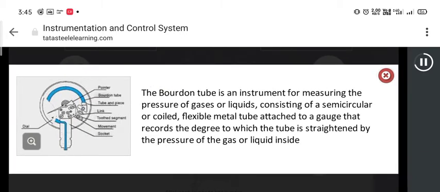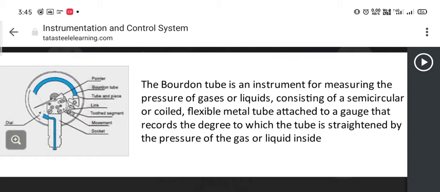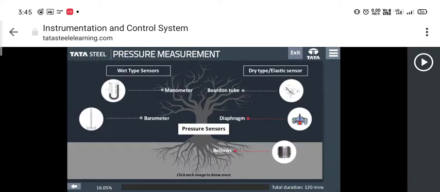The Bourdon tube is an instrument for measuring the pressure of gases or liquids, consisting of a semicircular or coiled, flexible metal tube attached to a gauge that records the degree to which the tube is straightened by the pressure of the gas or liquid inside.